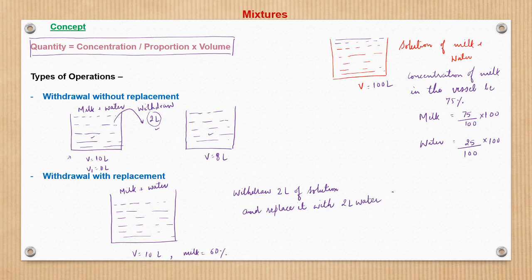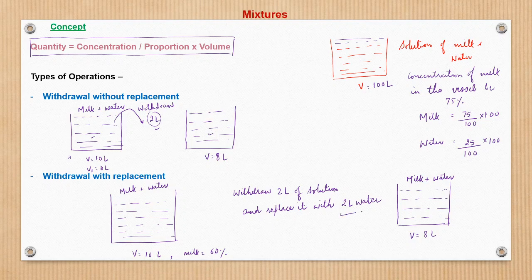So what happens? We have taken out 2 liters, so what remains here is 8 liter of milk plus water, out of the 10 liter from which we withdrew 2 liter of solution.